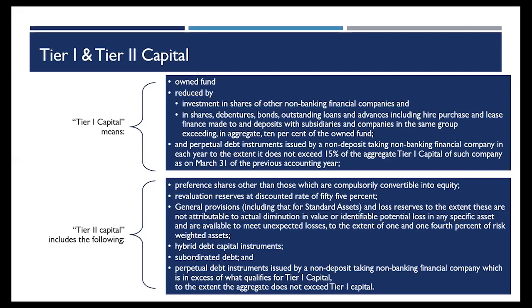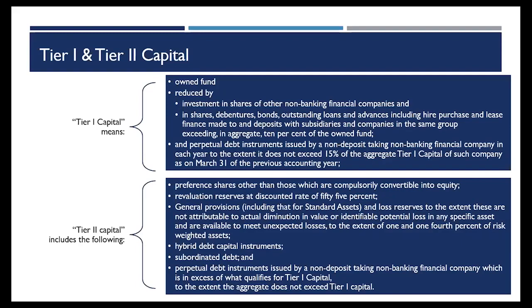The reduction is any investment that I make in shares of other non-banking financial companies. In case it is an investment in another NBFC, that has to be reduced in excess of 10% of my own fund, as well as investments in shares, debentures, or any loans or advances that I've given to companies in the same group. Companies in the same group is again defined, the subsidiaries and companies in the same group. In excess of 10%, anything that I have invested or lent to them has to be reduced from my own fund to get the net own fund.